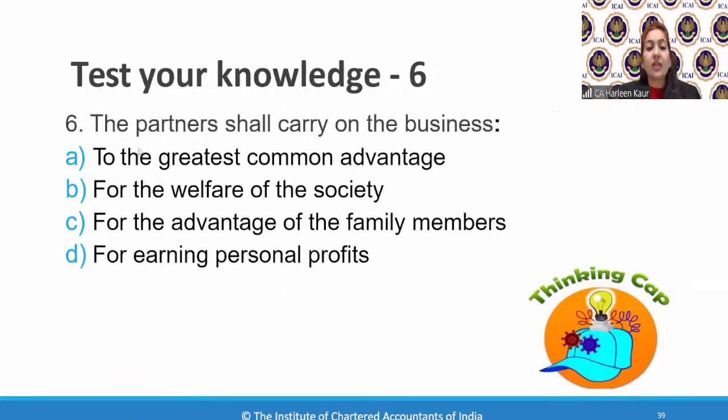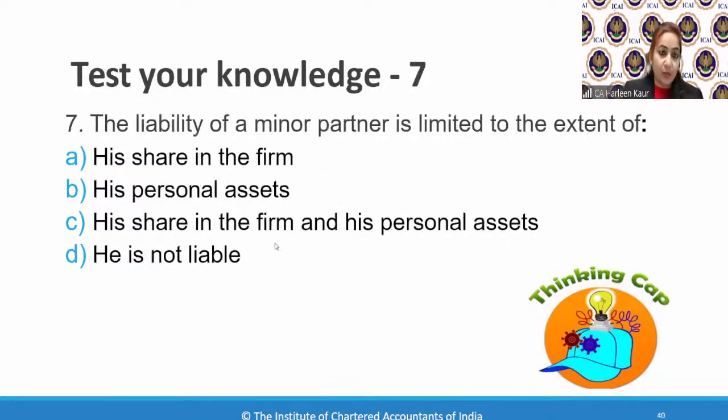Let's go to the sixth. The partners shall carry on the business to the greatest common advantage, for the welfare of the society, for the advantage of the family members, for earning personal profits. So we need to carry on the business for what purpose? Have you read the question carefully? Let's move to another one.